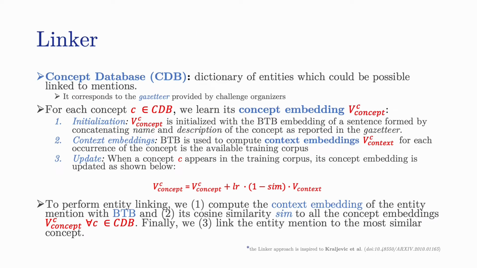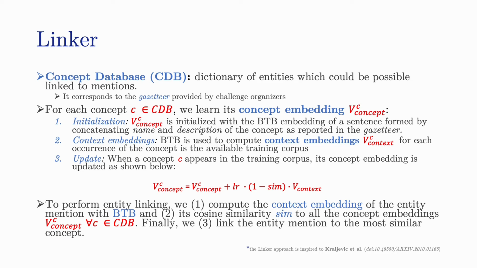Moving to the entity linking approach, it relies on a concept database component. There is a table representing a concept dictionary. To this end, we use the gazetteer provided by DisTEMIST track organizers. Even though not every concept within the gazetteer appears in our training set, we decided to keep all the concepts due to the unpredictability of concepts in the test set. Our linking approach is based on context similarity. We learn an embedded representation for each concept, and when an entity mention is detected by the named entity recognition model, its context is compared to the embedded representations of all the concepts in the concept dictionary to choose the most appropriate one.